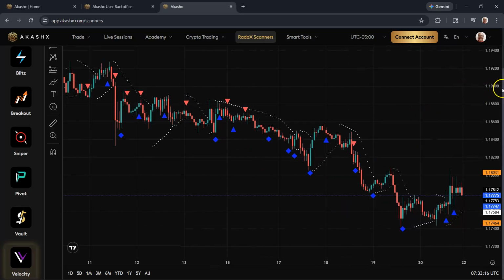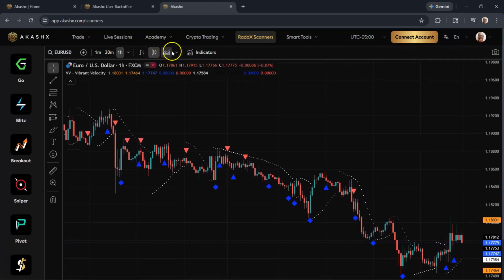You can also add your own indicators to the chart if you wish. By clicking on indicators, you can add your moving average. You can add it onto the chart.